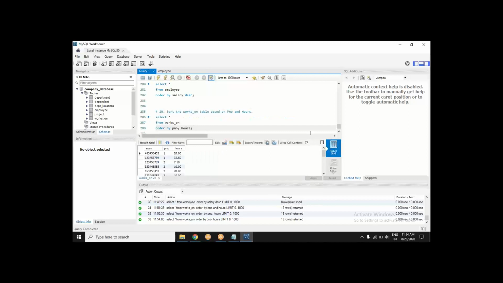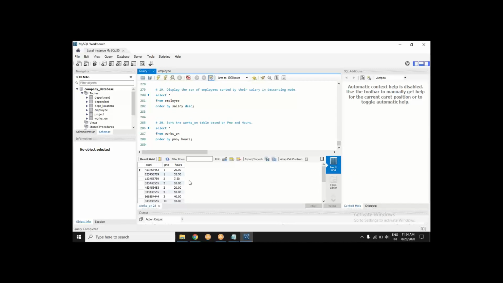When I execute this, you see what happens, how it is coming. So first preference is for project number. So project number will be sorted: 1 and 1. Now who will be the tiebreaker? There are two ones. Who will be the tiebreaker? I have given second preference to hours. I have not mentioned descending, so everything is taken as ascending order. Got this? So first preference to projects. When project is tied, then second preference to hours.